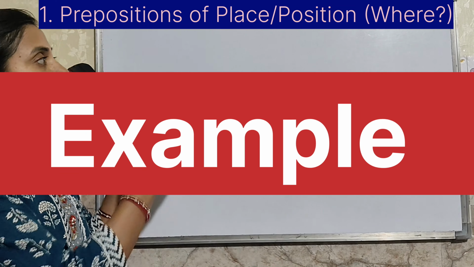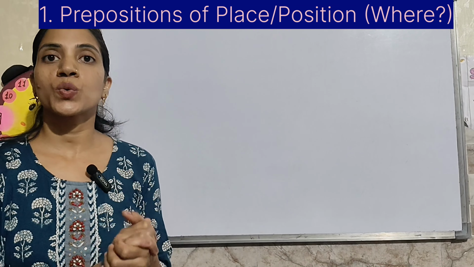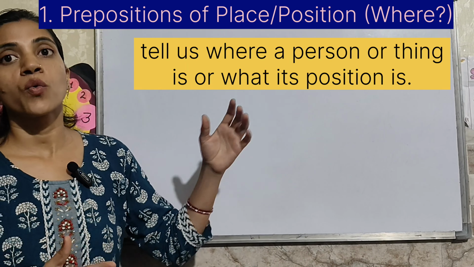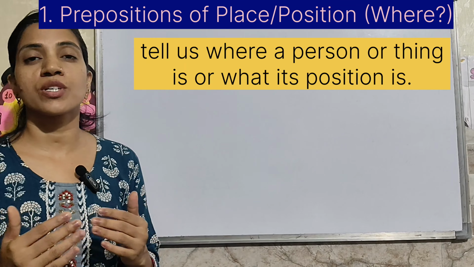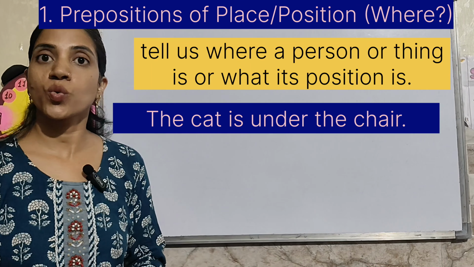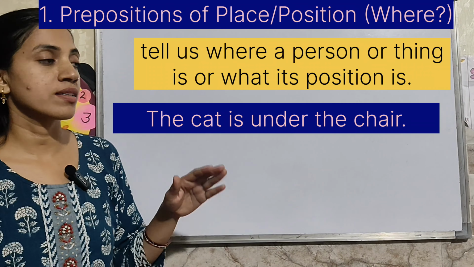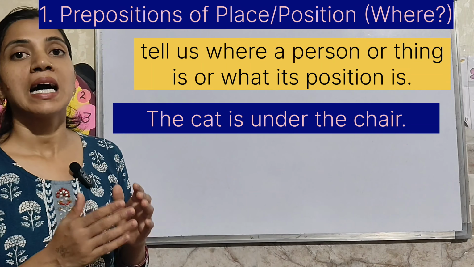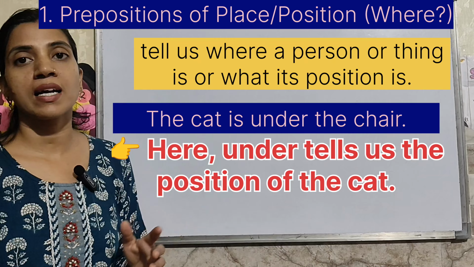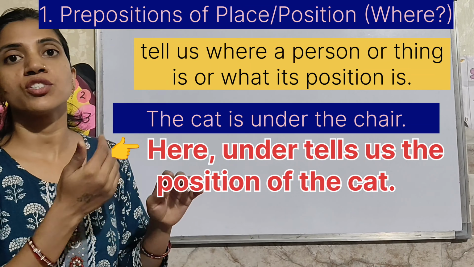First one is preposition of place or position. So it gives the answer of where. ये हमें where का आंसर करता है. So this preposition tells us where a person or thing is or what its position is, और उसकी position क्या है. Let's learn with the example. Cat is under the chair. So where is the cat? Under the chair. Chair के नीचे है. So under is a preposition here because under tells us the position of the cat. Cat की position बता रहा है and it shows that cat is below the chair. वो chair के नीचे है.